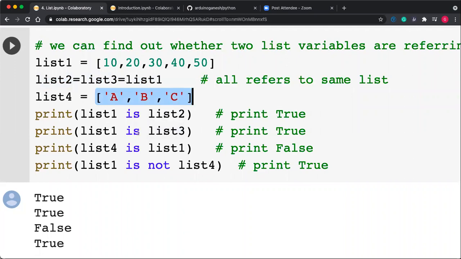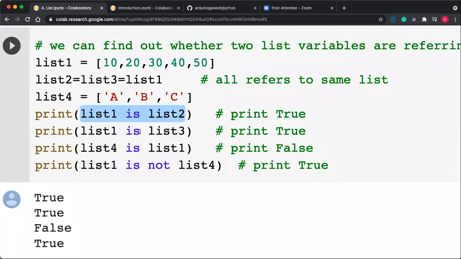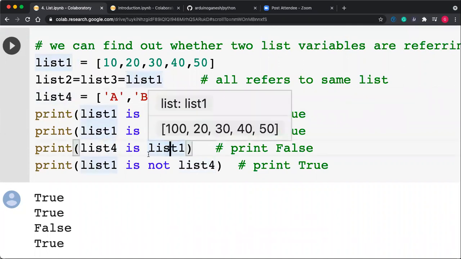So it means that there are two memories, one contains 10, 20, 30, 40, 50, and another memory contains ABC. The first memory is pointed to by list 1, list 2 and list 3, and the next memory is pointed to by list 4 only. So I want to check here, are list 1 and list 2 pointing to the same memory or not? So use the is operation. List 1 is list 2: are both pointing to the same memory? Yes, if it is pointing to the same memory, then it is true. List 1 is list 3, yes. List 4 is list 1, list 4 is different, so it prints false.